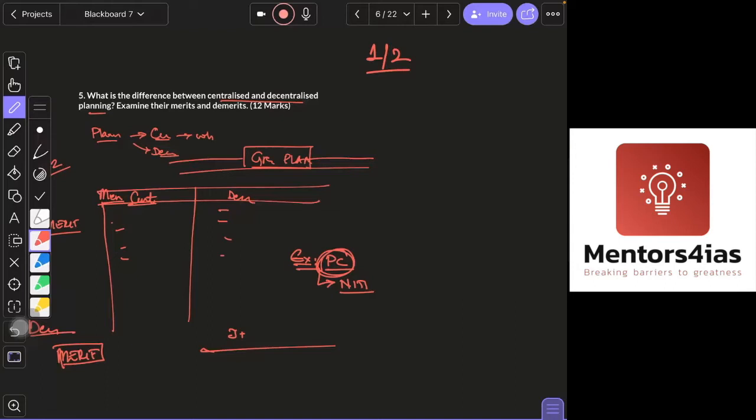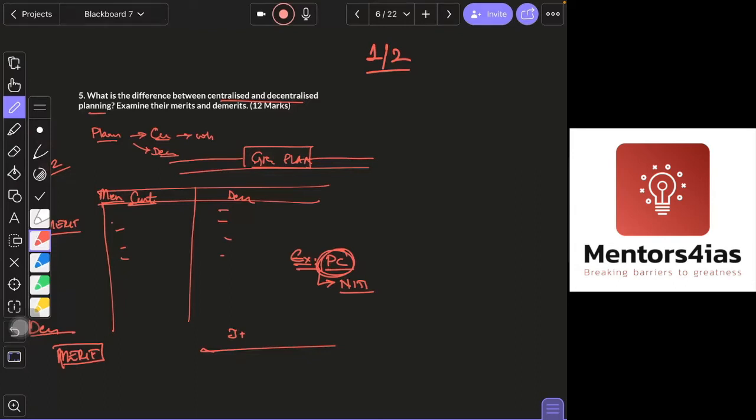When those words are there, like trickle down effect, or people's participation, these terms will be there. You highlight it. Even when you read books, we highlight those words, or we bold it, or italicize it, or underline it. Why? So that when you are reading it, your attention will go to that. In the same way, the examiner's attention goes to it, so that will give you that extra mark.